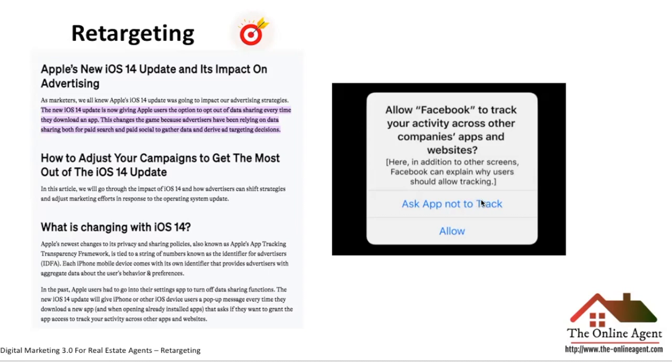Because if we cannot retarget them with personalized ads, they will just see random ones. For the user, it would be better to allow it because then you get to see what they actually like and the topics that interest them rather than something random. But nevertheless, since people don't know that, they ask the app not to track.